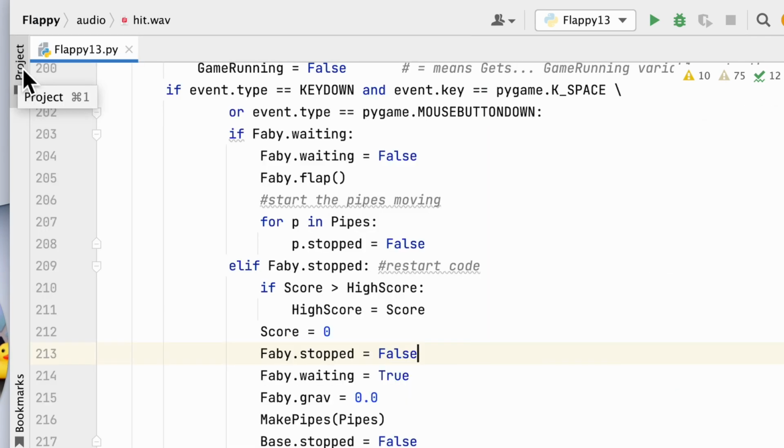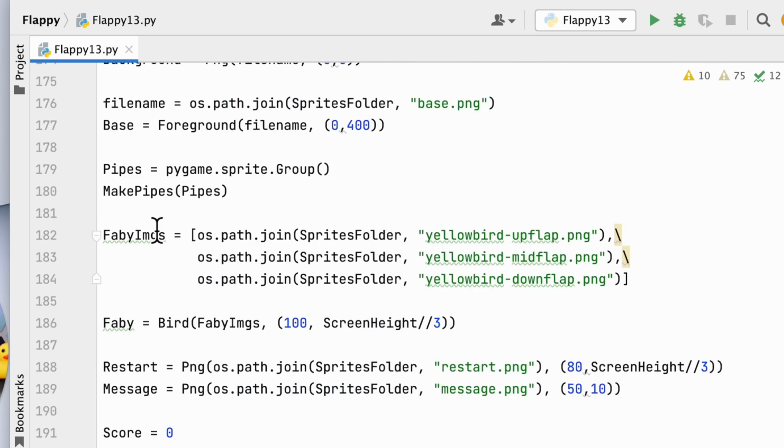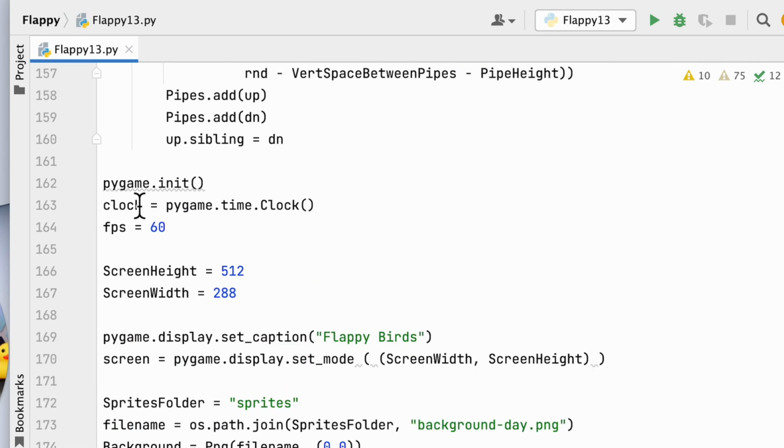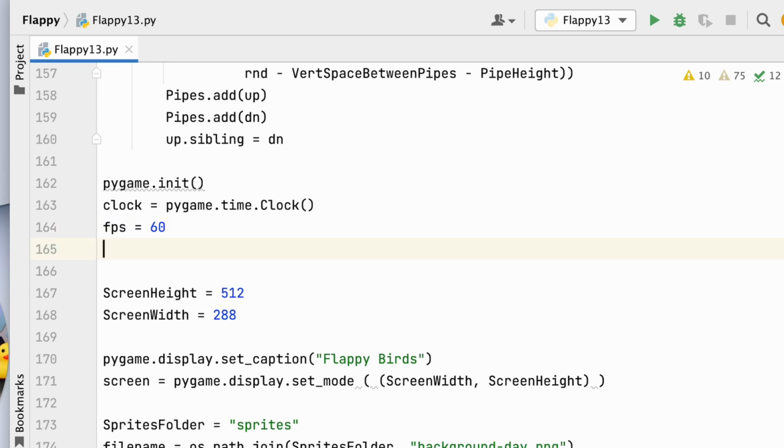Okay, so I'm going to shut this down, and let's see what we can do about getting Pygame to make some noise. Okay. All right, first off, we are going to scroll up right here under pygame.init, and we're going to put all our sound stuff, maybe just right here.